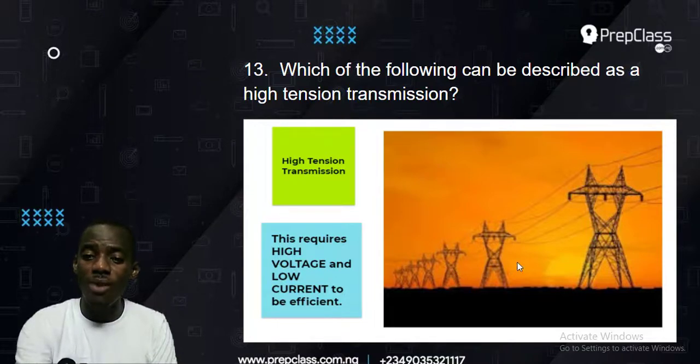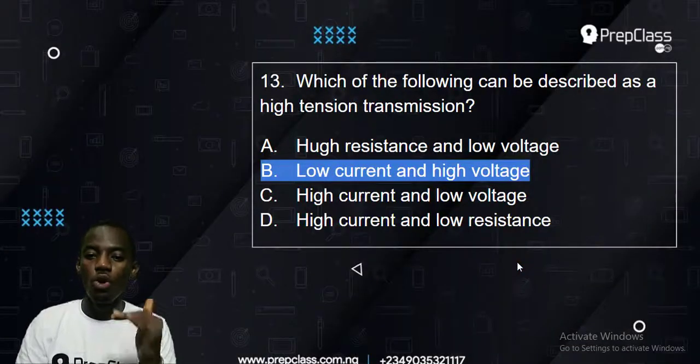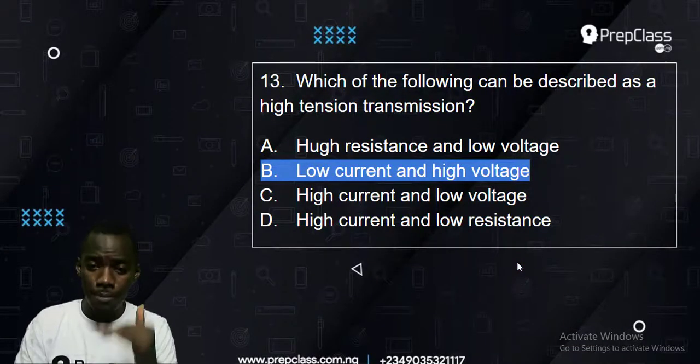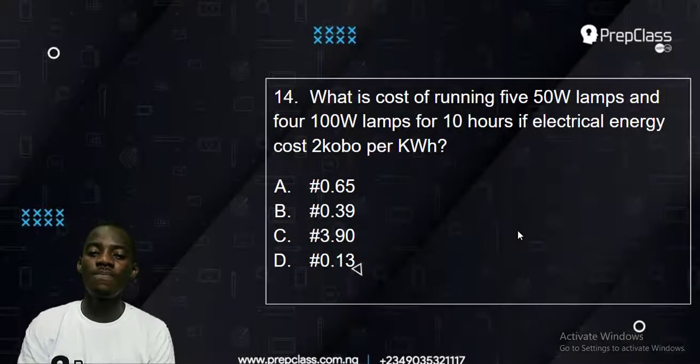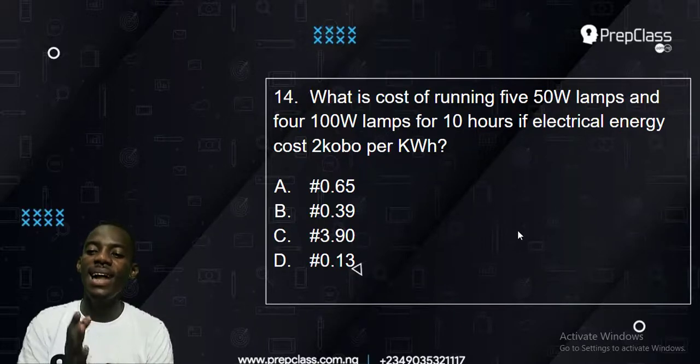So the answer to that question is simply option B, low current and high voltage, and that's what makes high tension work. Now let's check number 14. What is the cost of running a 50 watt lamp and a 400 watt lamp for 10 hours if electrical energy costs 2 kobo per kilowatt hour?